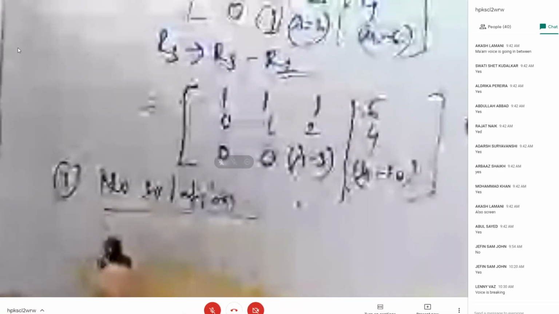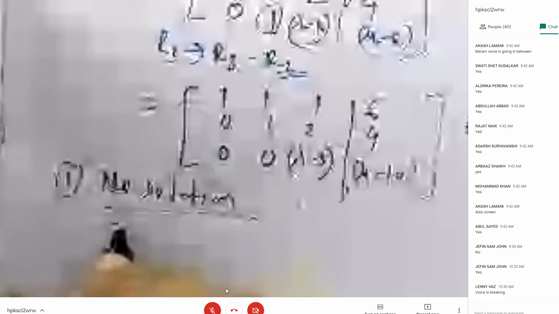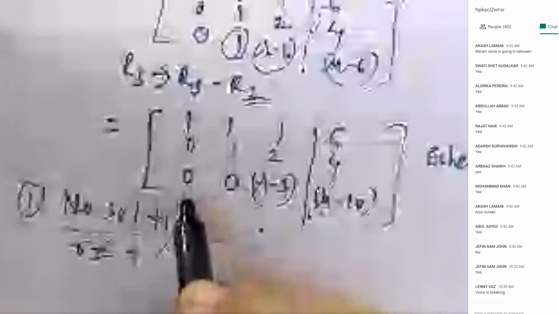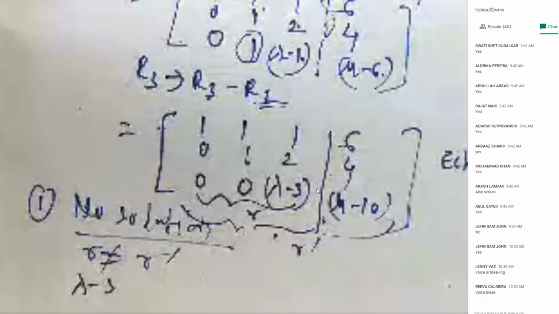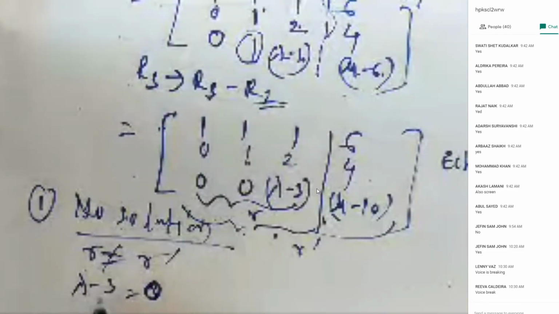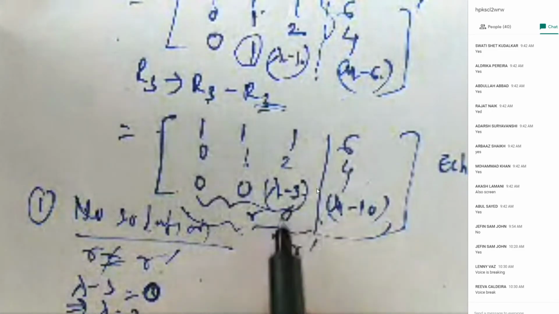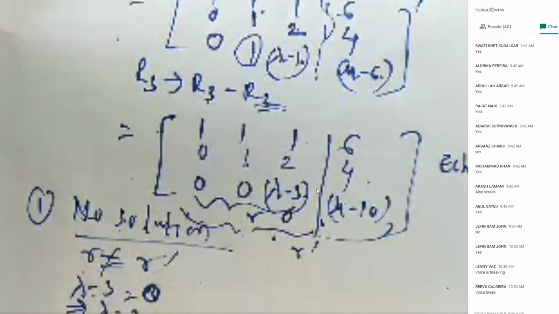No solution means what, students? Very important, carefully. Rank of it we call R, as the rank of the whole matrix. So what conditions are we going to put here? Suppose I say that lambda minus 3 is equal to 0. Students, I am putting lambda minus 3 equal to 0.